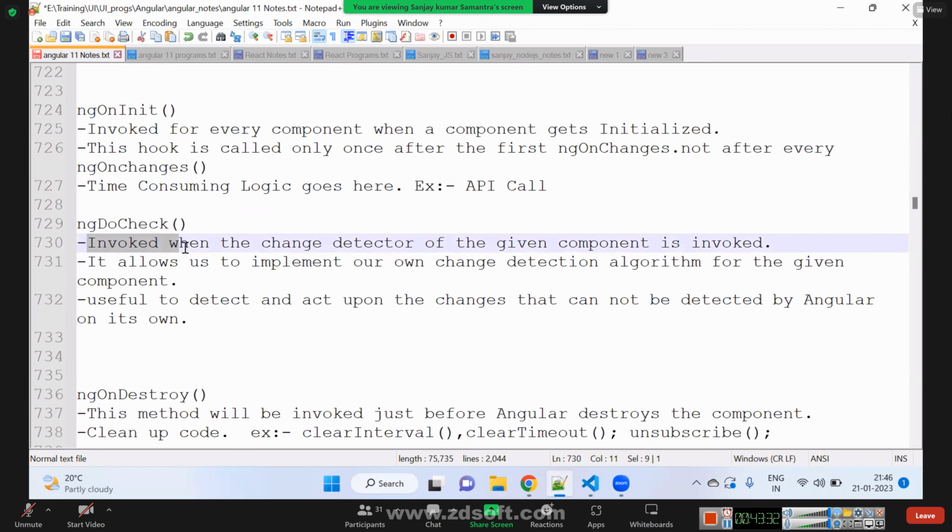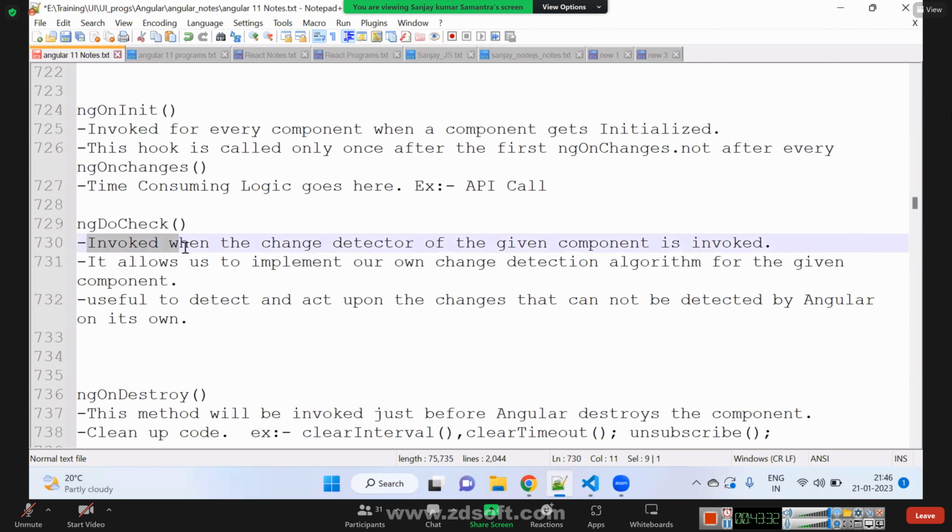What is happening? Actually, for every component, there is a person who is sitting and keeping an eye on all the variables of your component, and that person is called the change detector. That change detector is keeping an eye on all the variables declared inside your component.